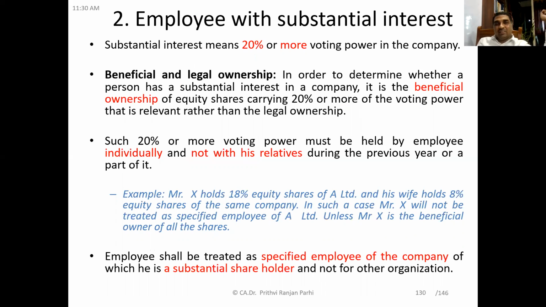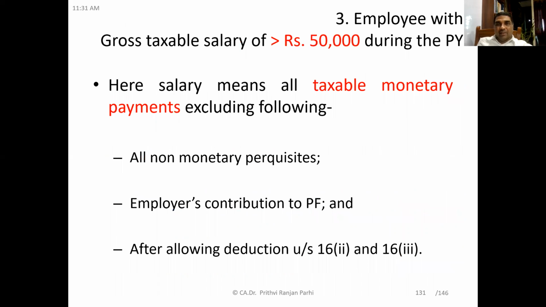Here you have to see that he's holding equity shares carrying 20% or more of the voting power. That is relevant rather than the legal ownership. Such 20% or more voting power must be held by the employee individually, not with his relatives. This example you have also seen. If that is so, the employee will be treated as a specified employee. Then employees with gross taxable salary of more than 50,000 rupees will be treated as specified employees.